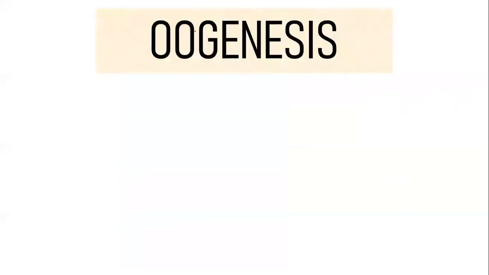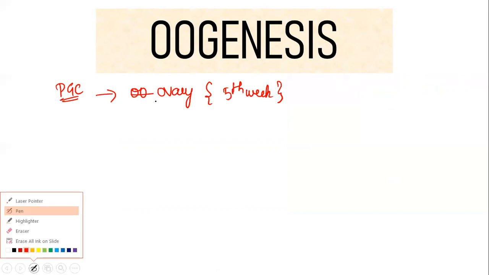Now let us get on to gametogenesis. First, what we are going to learn is oogenesis. What is oogenesis? It is the formation of the female gamete, right? So primordial germ cells, at the 5th week, will reach the ovary, or the female gonads. At what time? Yes, 5th week.